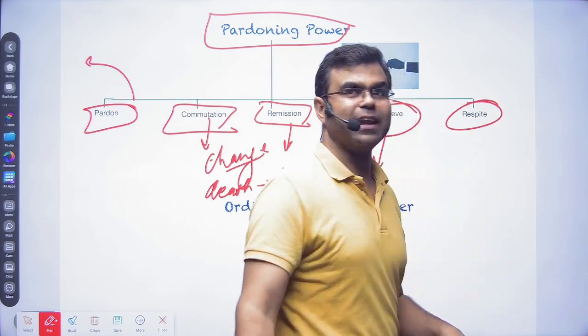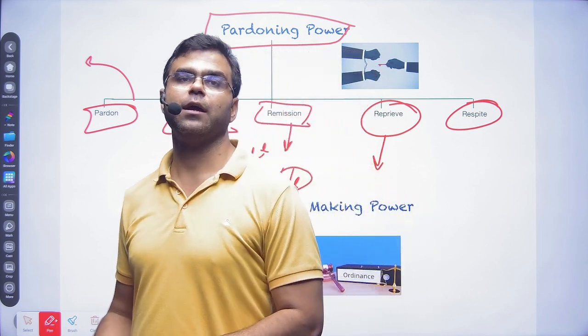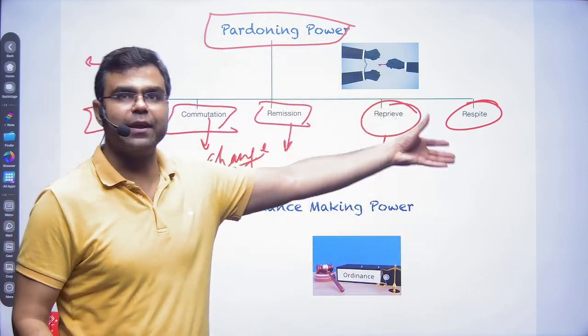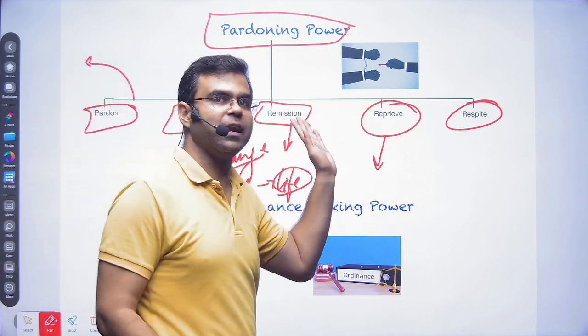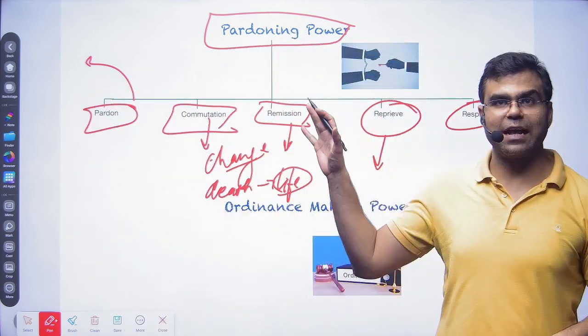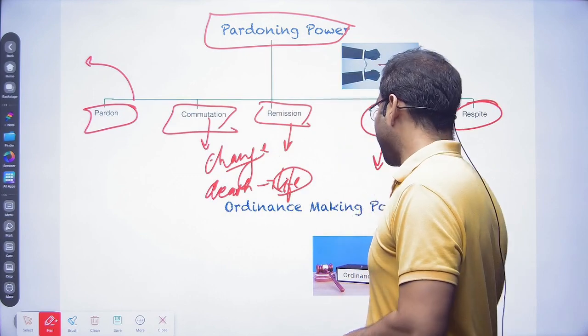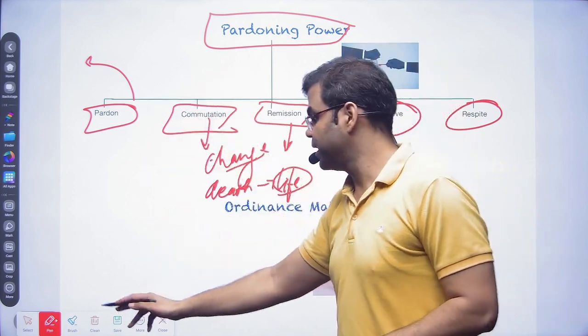Respite is for some special cases. For example, there is a pregnant lady or someone handicapped, so some concession is given in case of the punishment. So these are the pardoning powers a president enjoys. A president can use those powers to deal with this. So these are executive powers. These are the judicial powers.